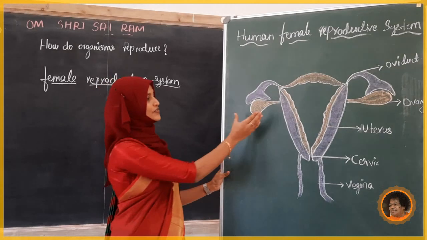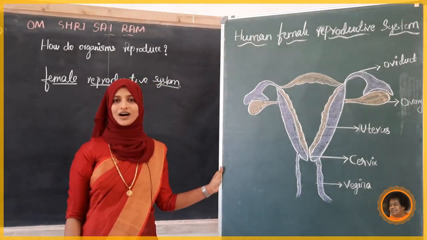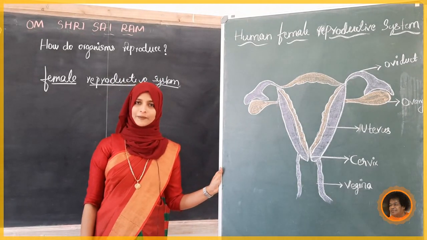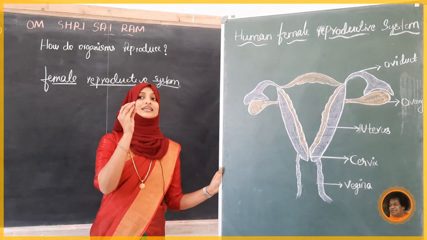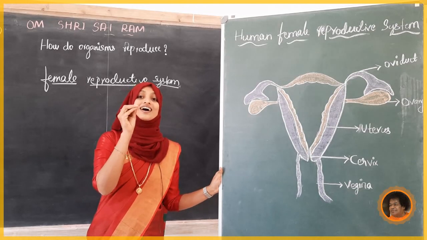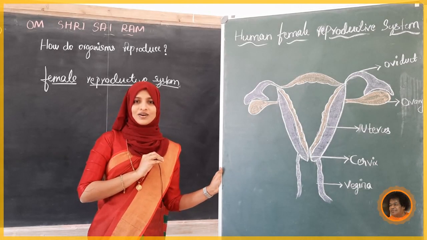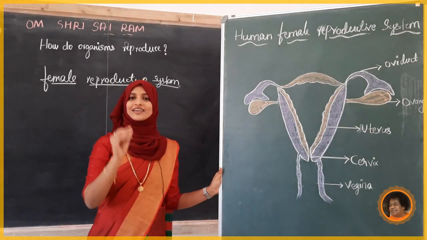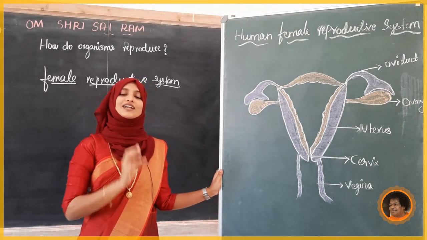First we will start from the ovary. How many ovaries? There are two ovaries. The human ovaries are very small, like an almond. What is the shape of an almond? See, like this, no? Yes, it is an almond shape.